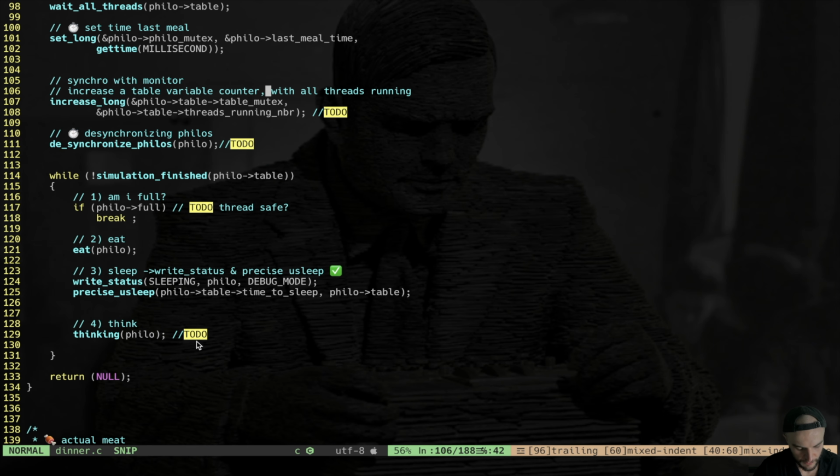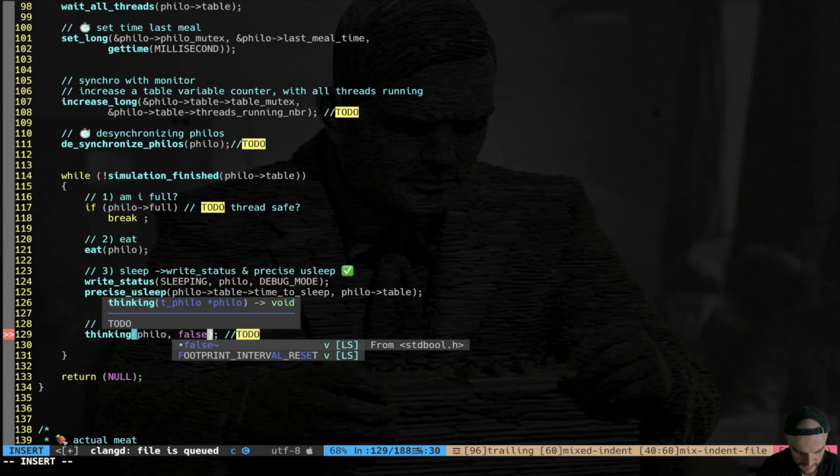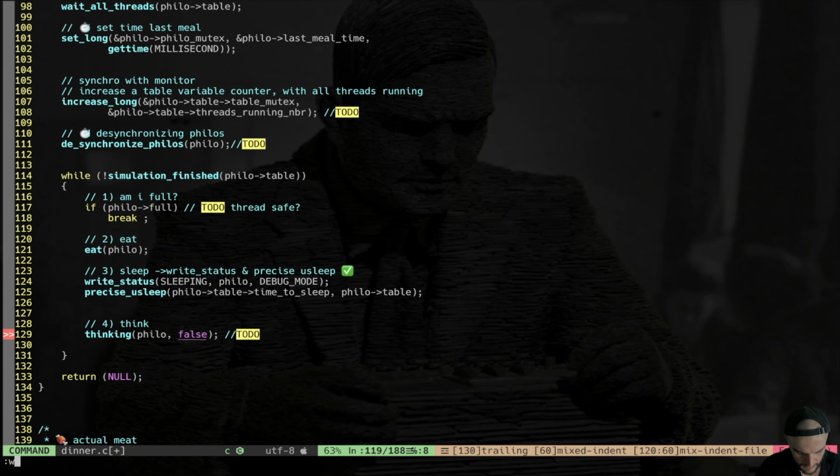Now, one thing that I want to do is to change this thinking. I want to put here also a boolean. Now I will explain why. Here I'm going to put false, and on the contrary, just before. So let's change the prototype. Here I change the thinking just for output reasons. I'm going to put a false there.